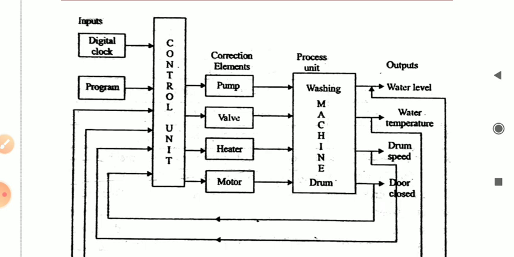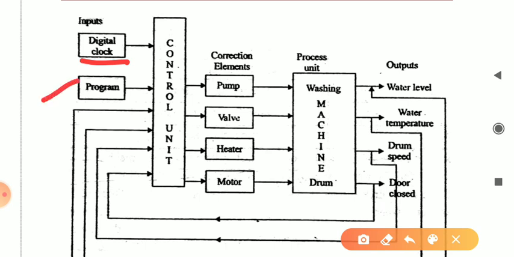Here you have the digital clock. Why do you want a digital clock? After input, you have to give the input to the washing machine. How long will it run? Depending upon your material, it will run. If you have jeans or normal casuals, you can set the timing accordingly. If you want fast, you can go for quick. Automatically the time will show 5 seconds, 5 minutes, 10 minutes, like that. Or if you want to go for heavy material, you can go up to 1 hour, 2 hours, like that. That can be displayed on the digital clock.